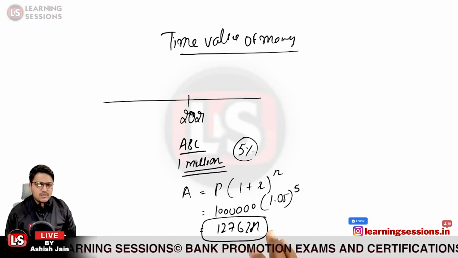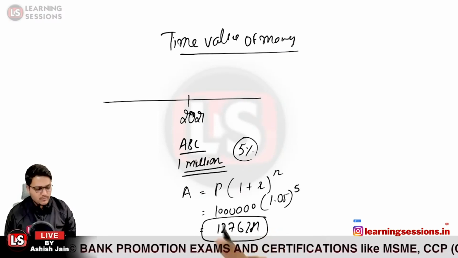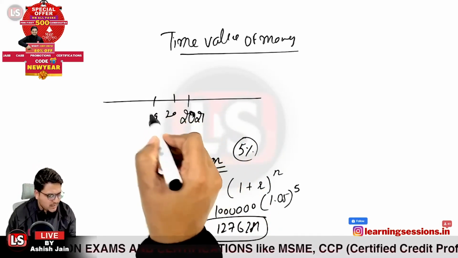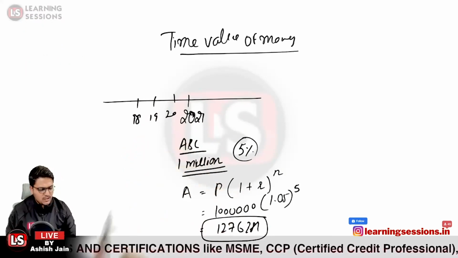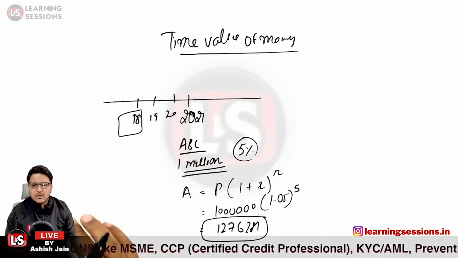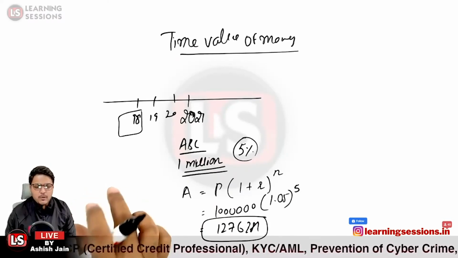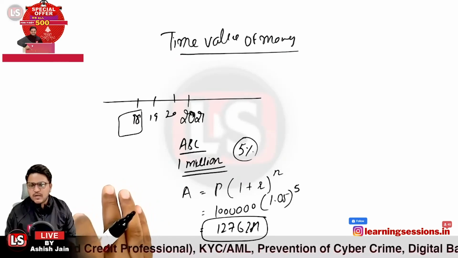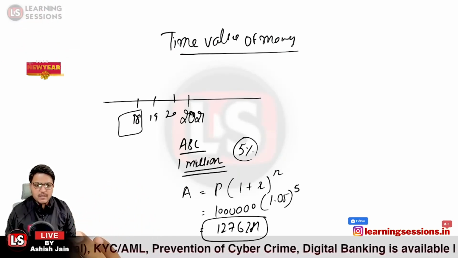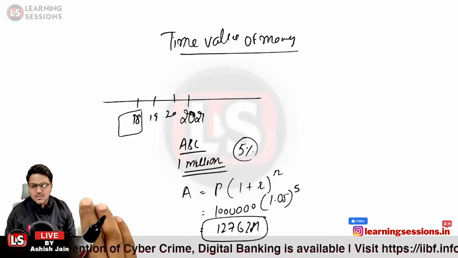Now, simple question, same question. If I want to calculate the population 3 years ago, 2019 and 18, if I want to calculate the population in 2018, that is 3 years ago, how can I be calculating the population over here? Is it possible over here to calculate the population 3 years ago? Yes or no? Can you please answer me at the earliest?